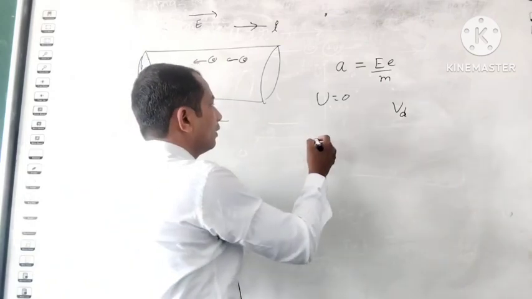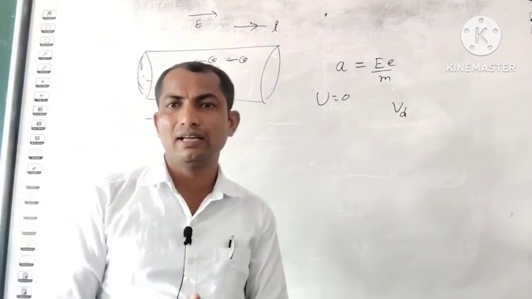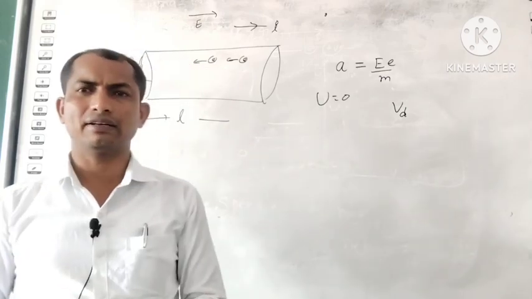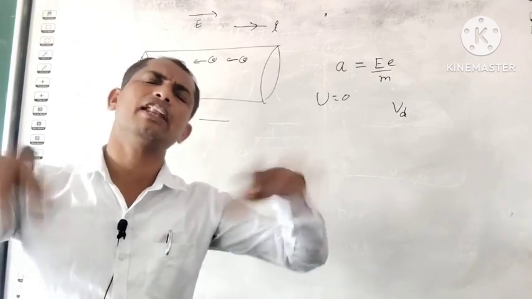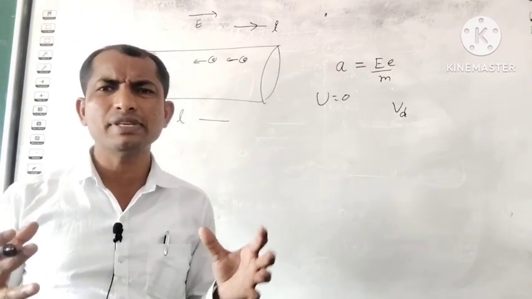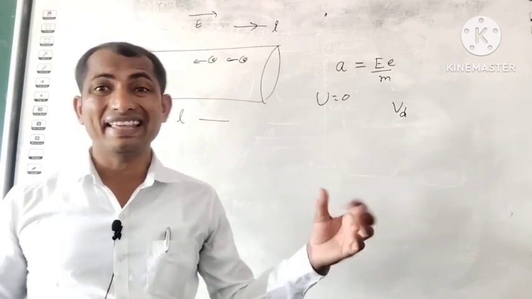Now, if you take any conductor, even 1 gram of any metal, that many free electrons will be there. So with so many free electrons, there is a higher possibility of collision with each other.